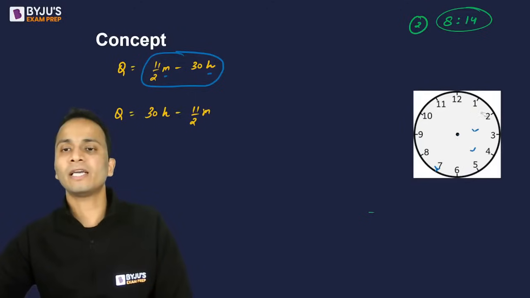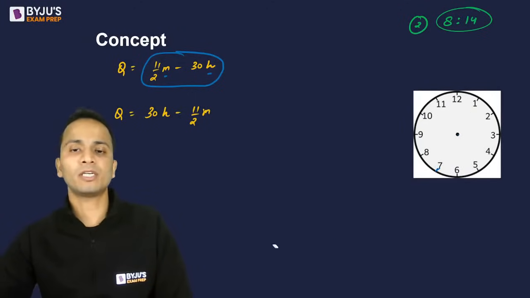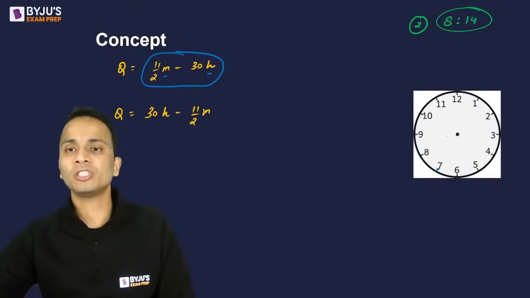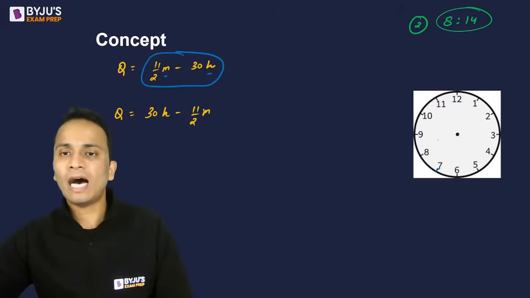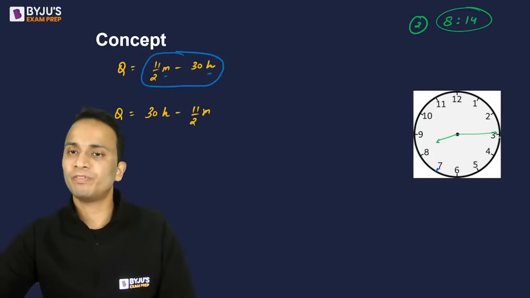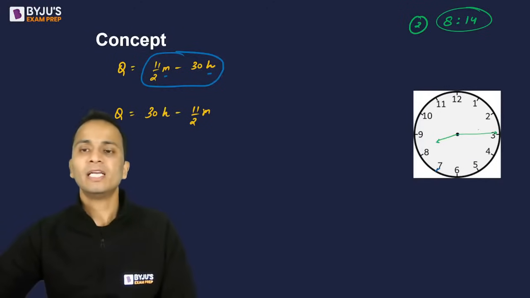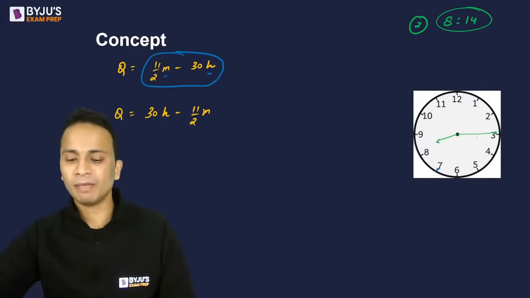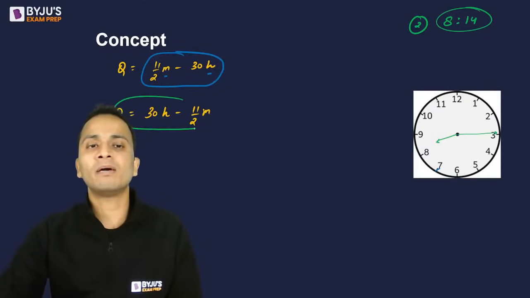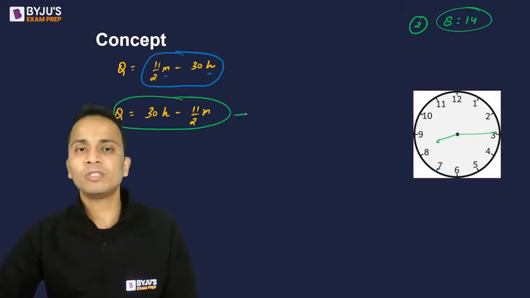So which formula will be used? Let's plot the approximate positions on the clock. The approximate positions of the hands at 8:14: our hand will be slightly ahead of 8 and the minute hand will be somewhere just before 3. Now in this case, the minute hand is coming before the hour hand in the figure. So in the formula, minute should come after hour. So I'll be using the second formula.